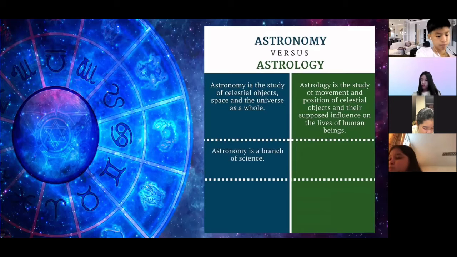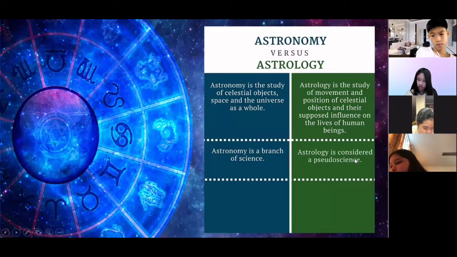Okay, another, astronomy is a branch of science. It is a branch of science that undergoes several studies and researches. Astronomy is a branch of science that focuses on the study of heavenly objects or objects in the sky, while astrology is considered a pseudoscience. It means that it is a way of studying or learning one's character based on a scientific study.